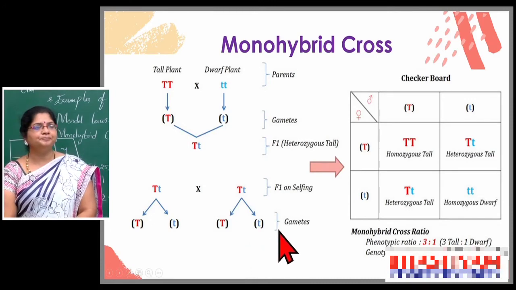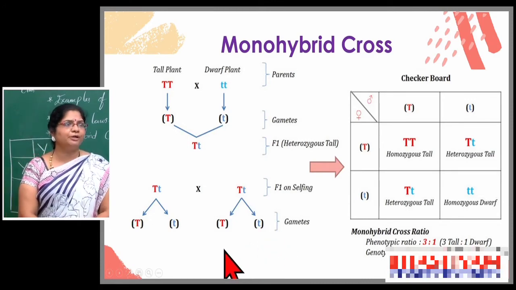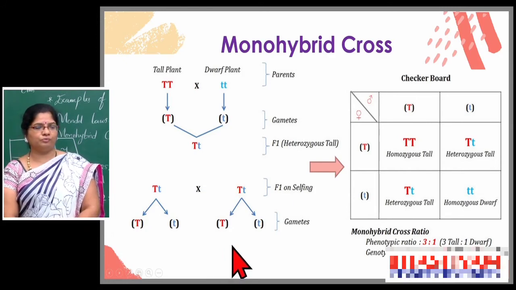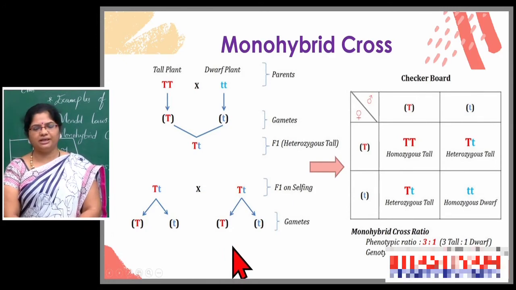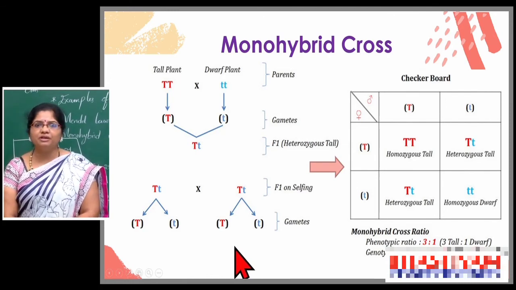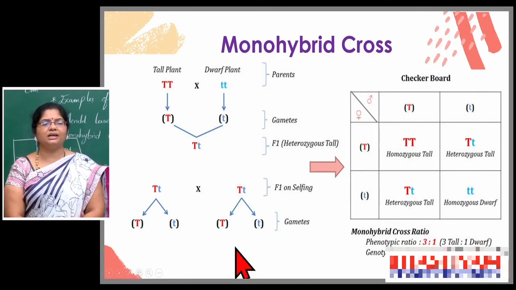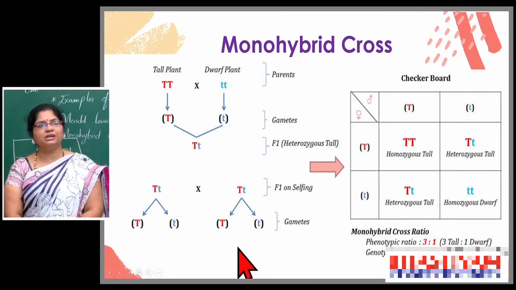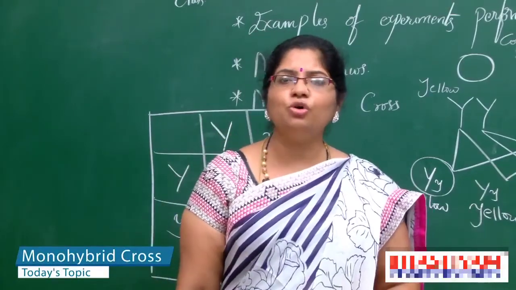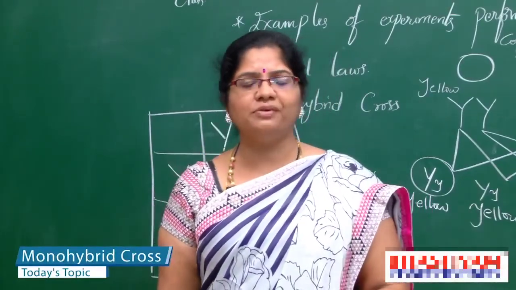So, this is Mendel's monohybrid cross, and then he selected two characters to prove independent assortment. For that, he selected two more characters. That one we will continue in our next session. So, in this session it is very clear: Mendel's monohybrid cross and the two laws, the law of dominance and the law of segregation.